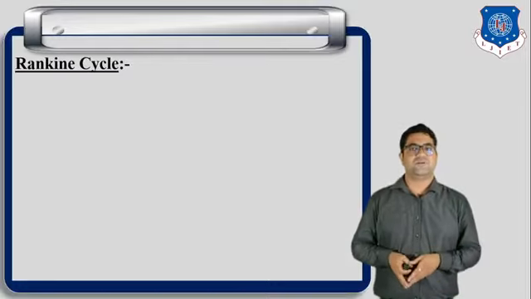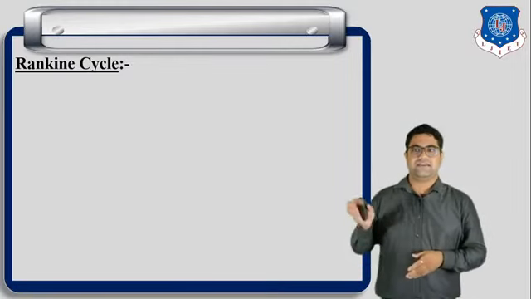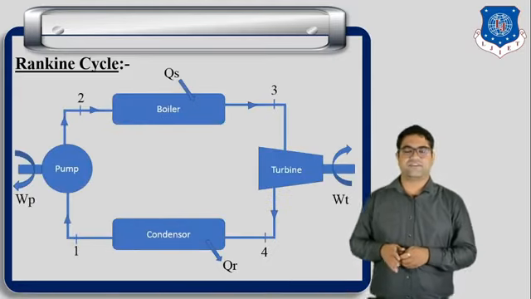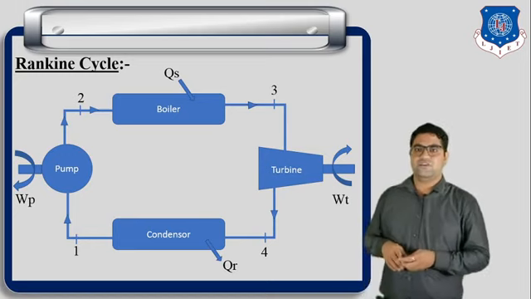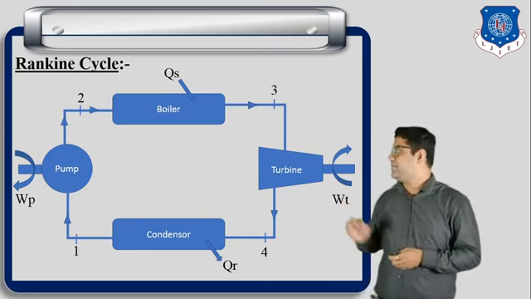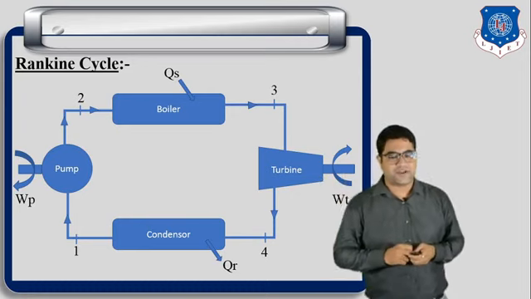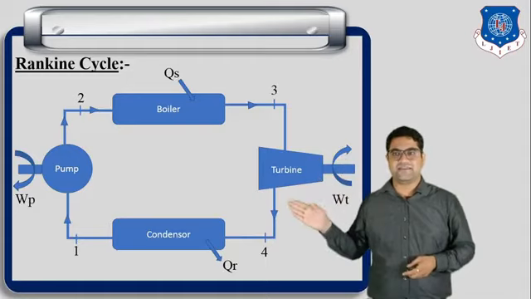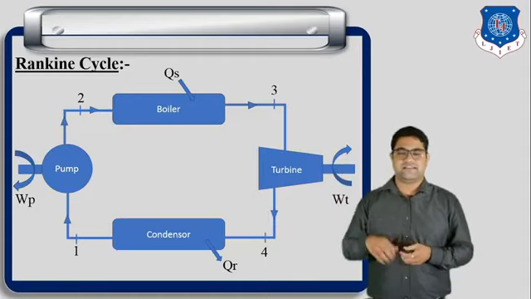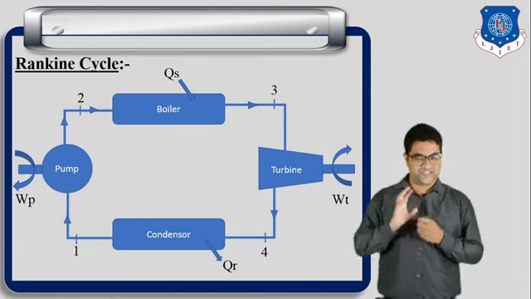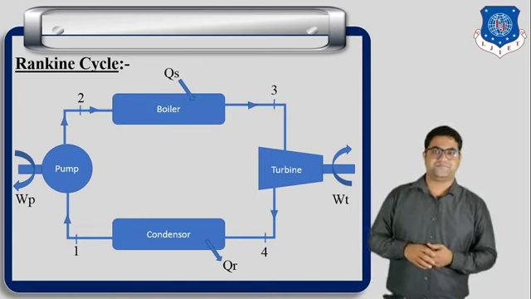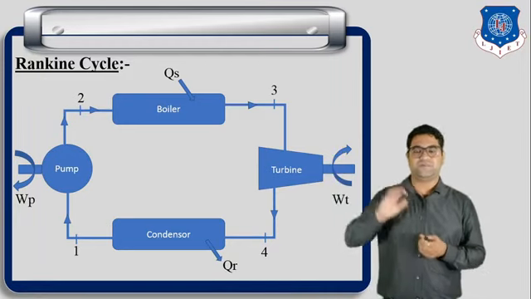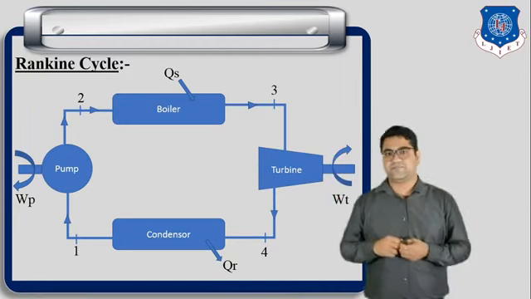Now let us move towards the next topic, the Rankine cycle. Let us first understand what the Rankine cycle is. Here you can see that in the Rankine cycle there are a total of 4 components. The first component is the pump, the second is the boiler, the third is the turbine and the fourth is the condenser. Let us understand one by one what the function of each component is and why it is put into the cycle. So the first component is the pump.